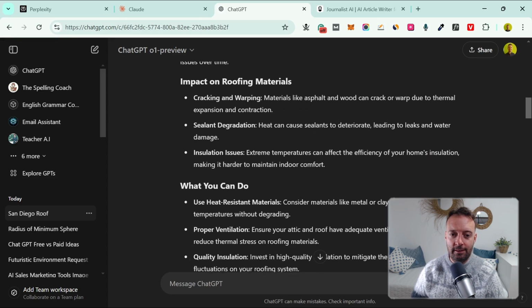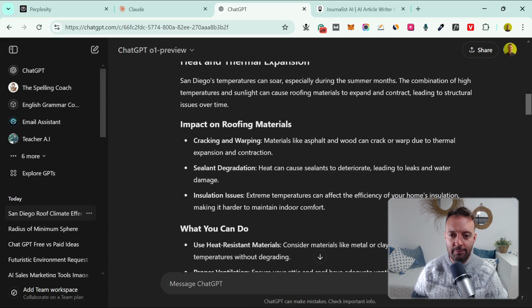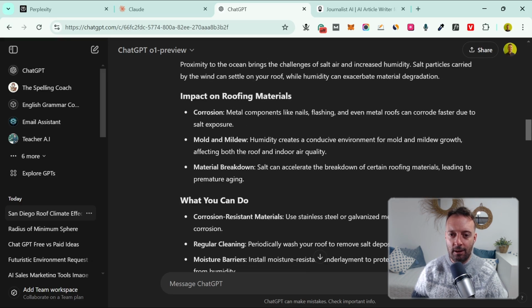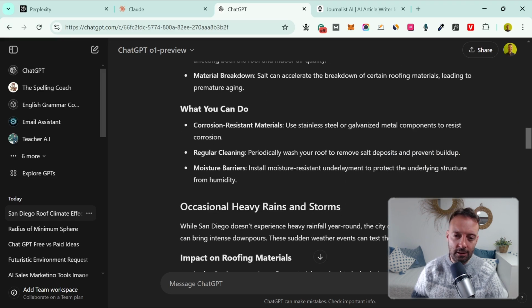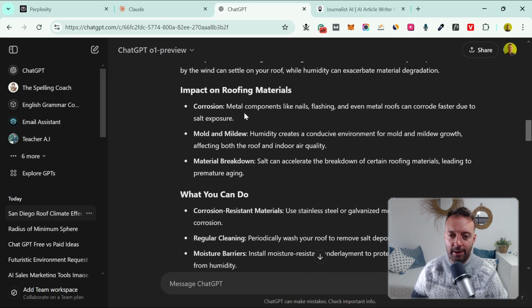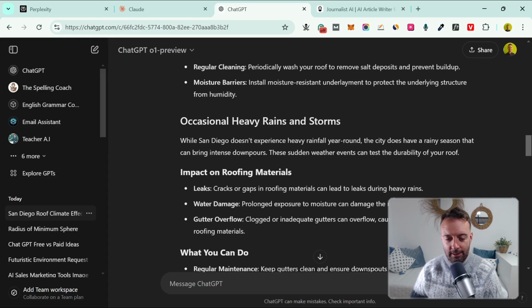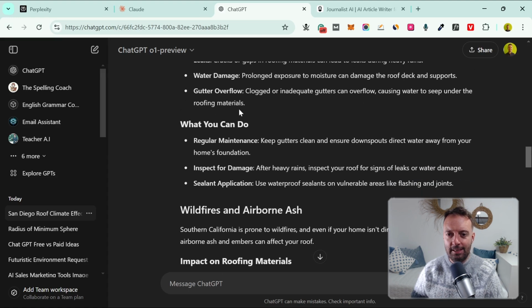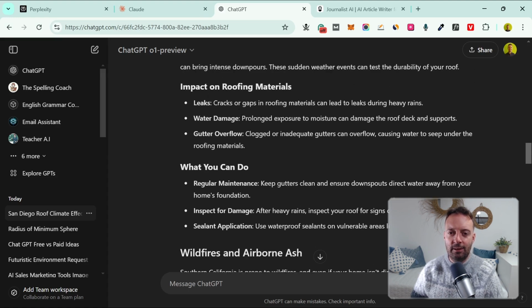So you can see here it's gone through the impact on the roofing materials and what you can do about each section. So coastal climate, okay, what you can do. So it's gone in the same kind of way as, okay, here's the impact and there's what you can do about it, than the other 2 tools. But I think this looks a little bit better, right? And it's just easier to read. I think that's one thing I really like about this new model. I just find it's way easier to read.